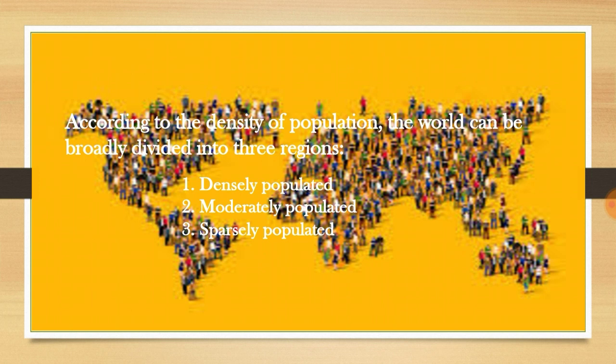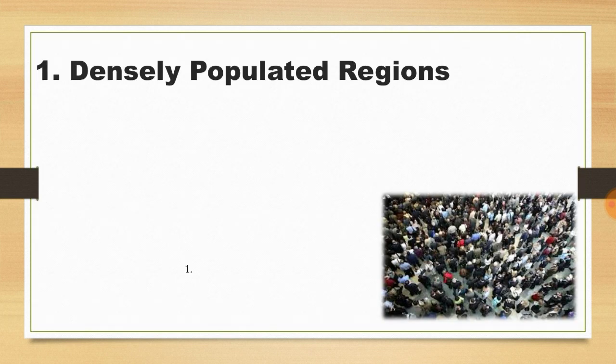Secondly, moderately populated region. And finally, sparsely populated region. So these are the three categories or divisions into which we can divide the whole world. Let's learn them in detail. First we are going to learn about densely populated region.